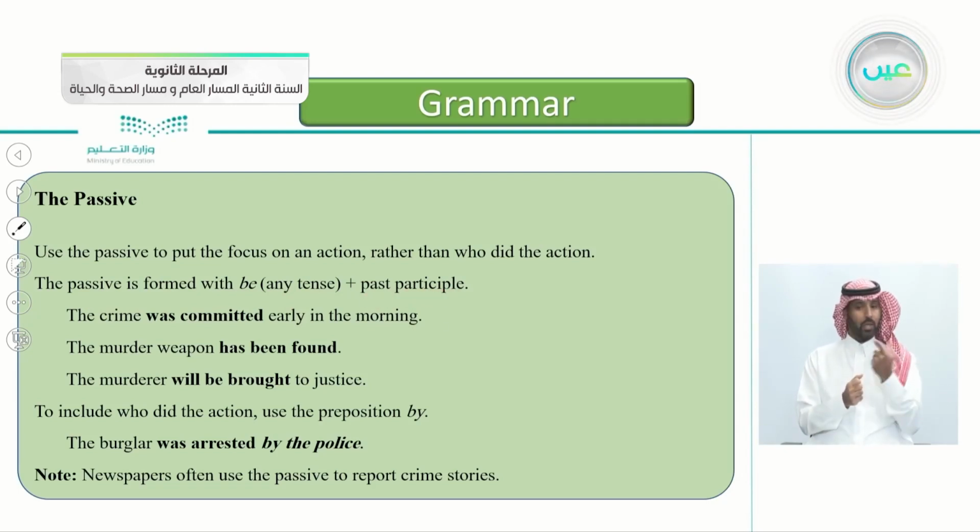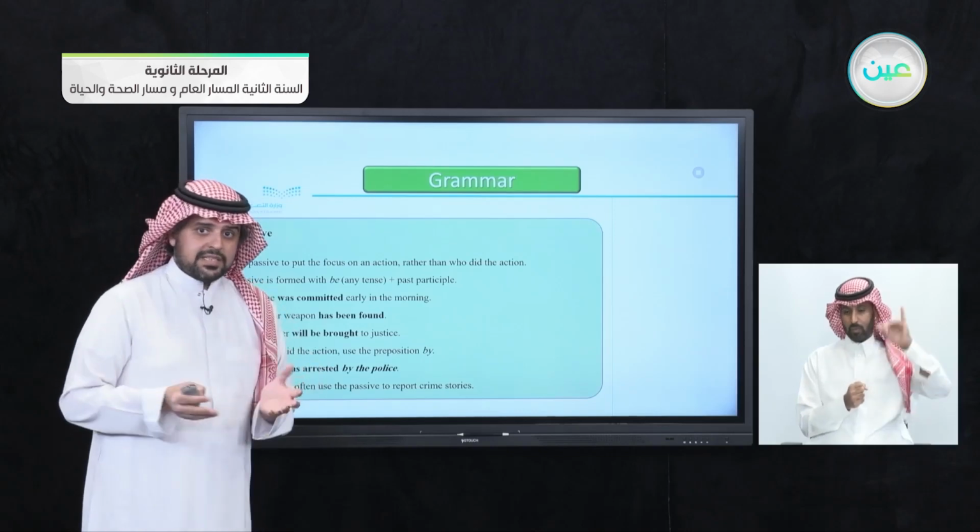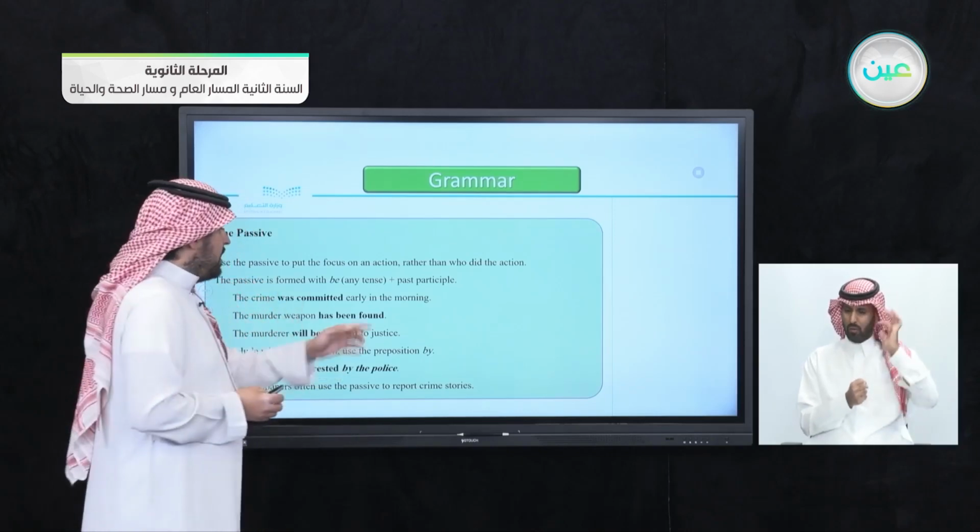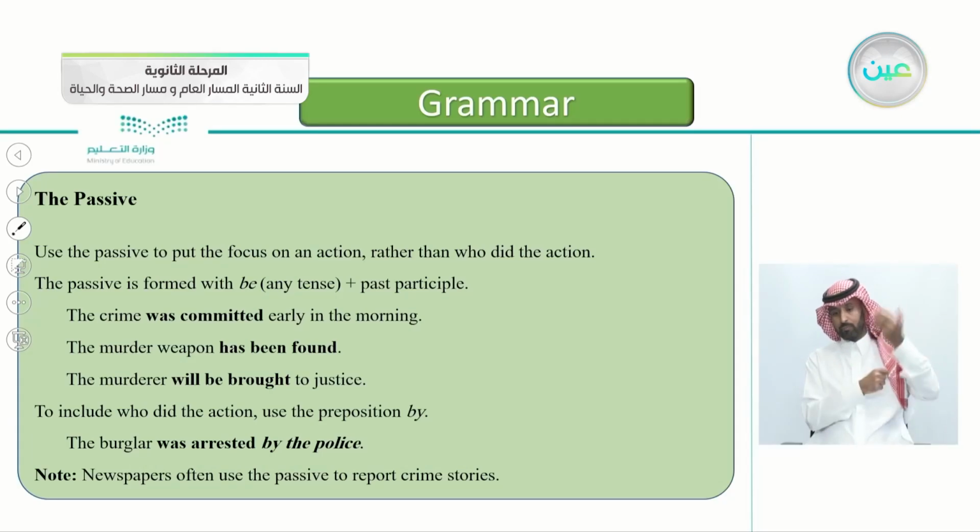Again, how do you form a passive? We use be with any tense, the present or the past or the future, and then we add the past participle. Here you see some examples. The crime was committed. Was here is the verb to be in the past tense. Committed is a past participle. The crime was committed early in the morning. The murder weapon has been found. The murderer will be, this is a future tense, the murderer will be brought to justice.